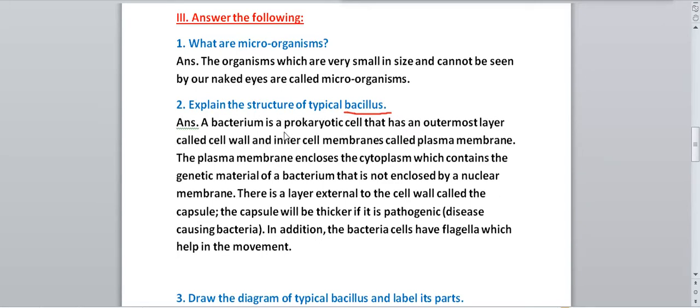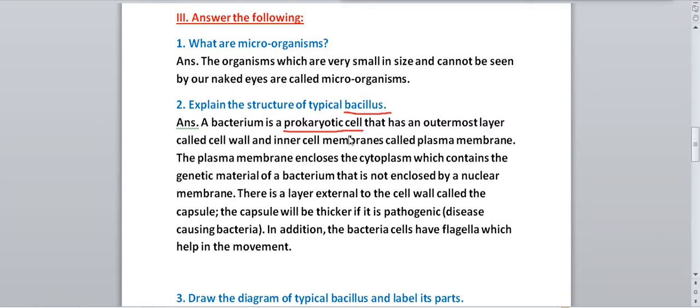A bacterium is a prokaryotic cell. Prokaryotic means which does not have a well-defined nucleus. It does not contain a well-defined nucleus. It has an outermost layer called the cell wall and an inner cell membrane, called the plasma membrane. So what you have to write first is that a bacterium is a prokaryotic cell.